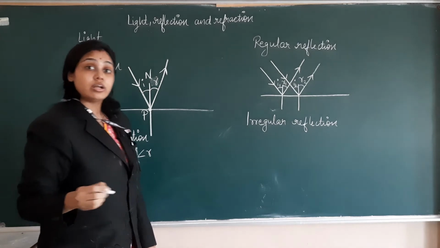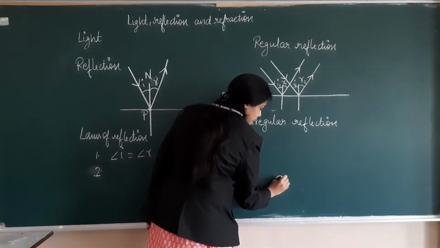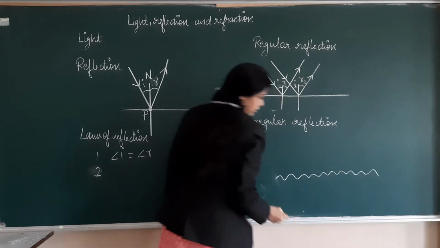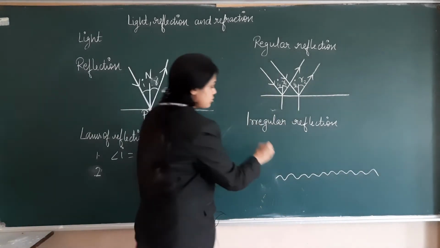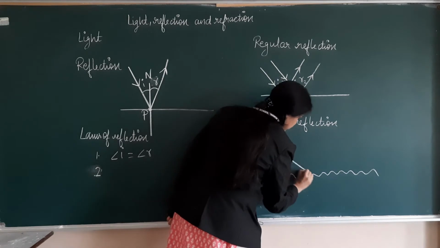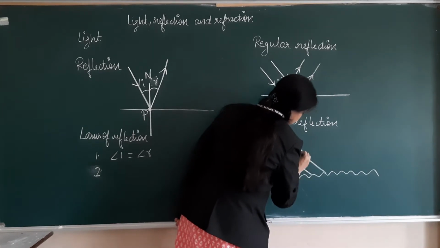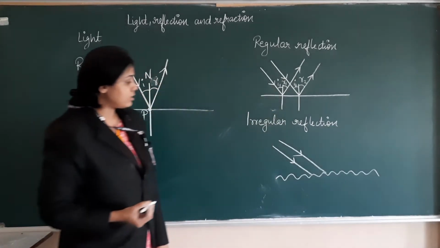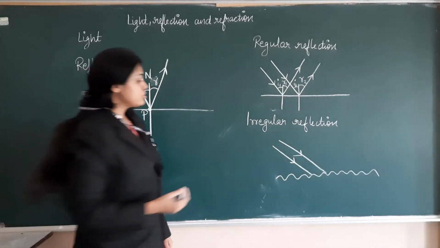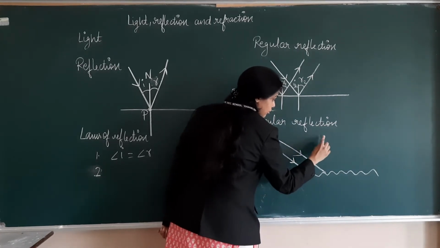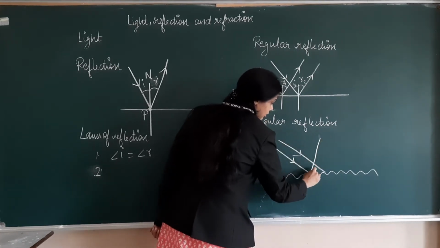Now irregular reflection. In irregular reflection, the surface is irregular. It is uneven, not smooth. Again we are considering two light rays incident on this surface, parallel to each other. When they reflect from this irregular surface, they do not remain parallel after reflection.